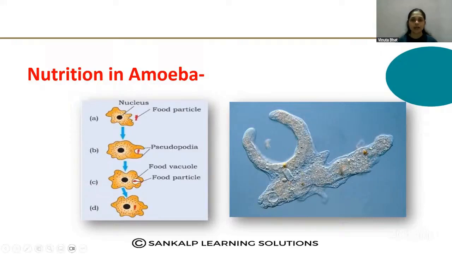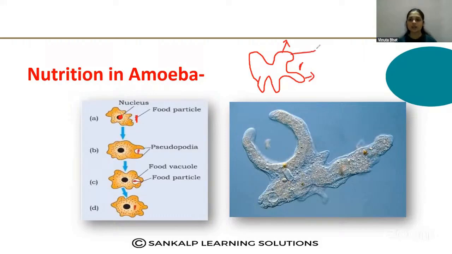You know that the amoeba does not have a particular, exact size. Here you can see the amoeba with the nucleus, and the food particle that is present just near the amoeba. Here you can find some projections, some outgrowths.